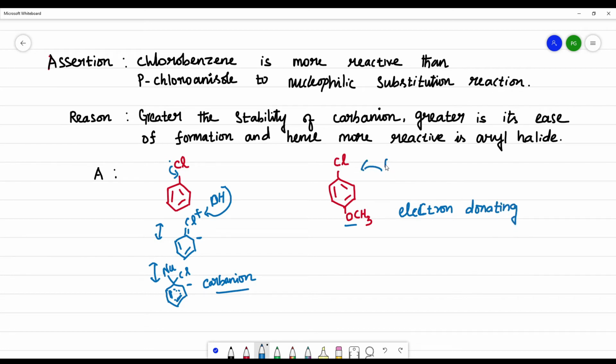When there is a nucleophile attack, what is the structure we will be getting? Here is the nucleophile and here it is Cl. This nucleophile may be some OH. Now this is a carbanion.